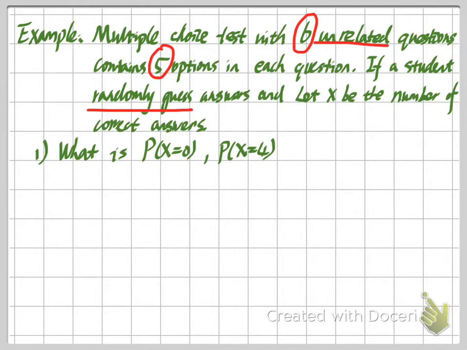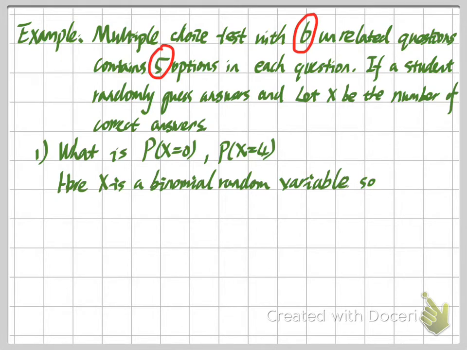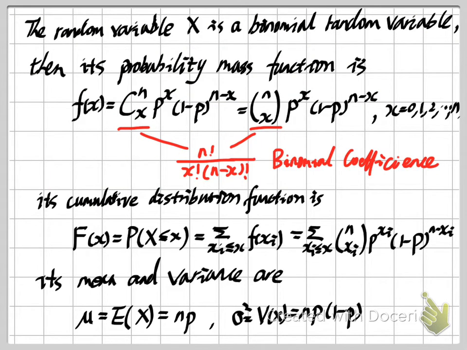random variable. Okay, so based on our analysis of this question, we can say here X is a binomial random variable. Then the probability of X equals 0 is actually a part of our PMF, right? Because the PMF of a random variable means f(x) is equal to the probability of capital X equals small x.